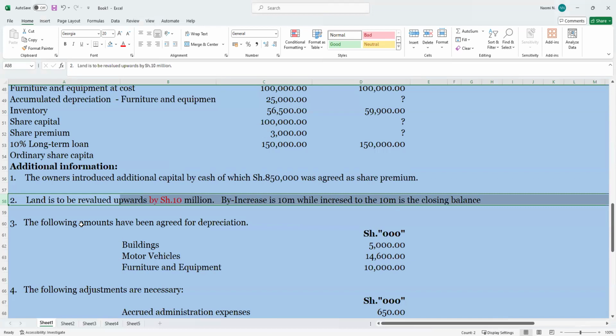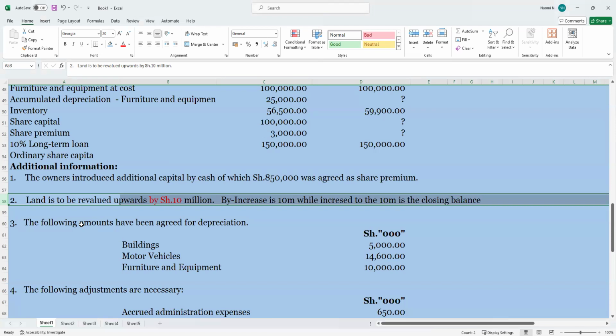When the examiner says there was a revaluation by increase of 10 million, it means it was increased by 10 million. And when the examiner tells you that revaluation was upward at, it means the 10 million is the final figure in the balance sheet.